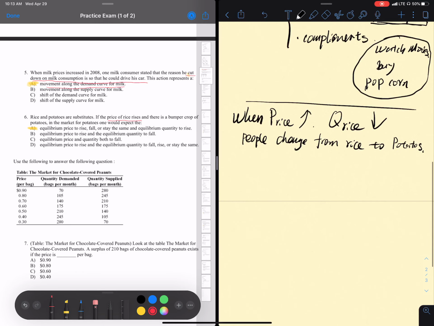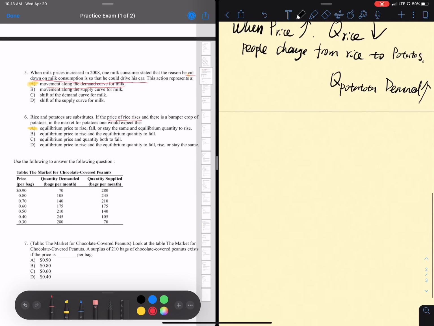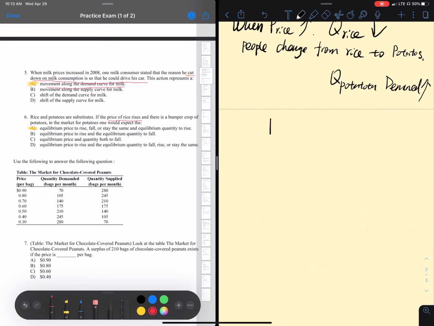Okay, so what does that mean? That means the quantity of potatoes demanded goes up. So we transfer that into the graph. We still have the Q here, the P here, but this is for the market of potatoes, so you have to write potatoes here.